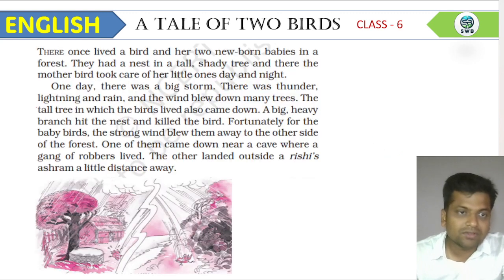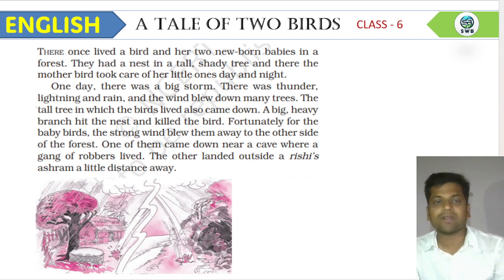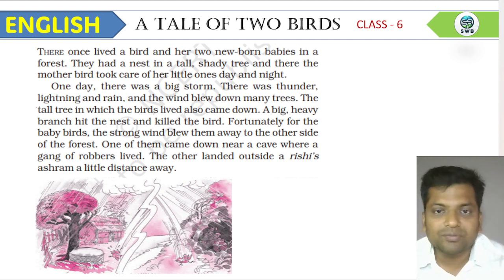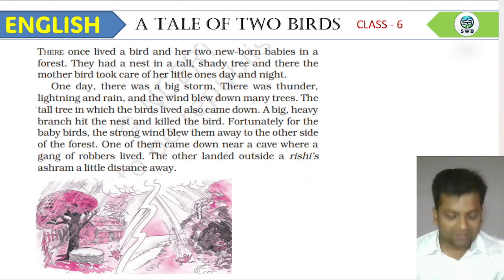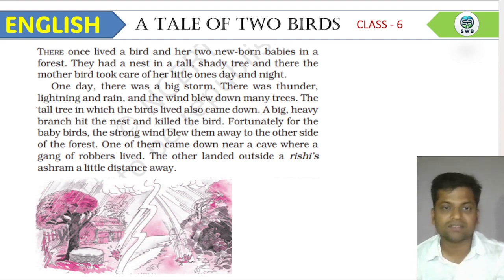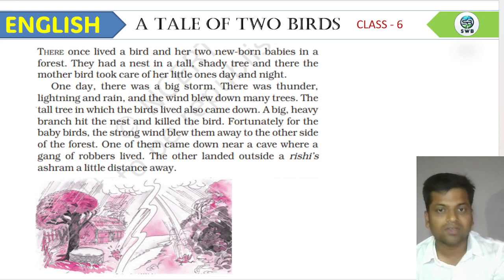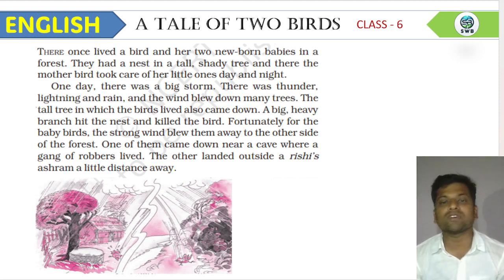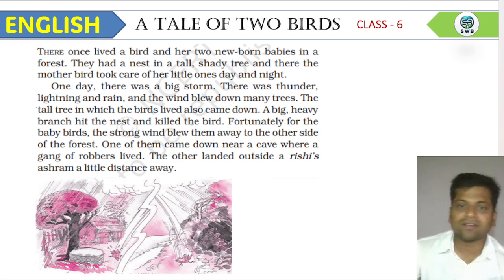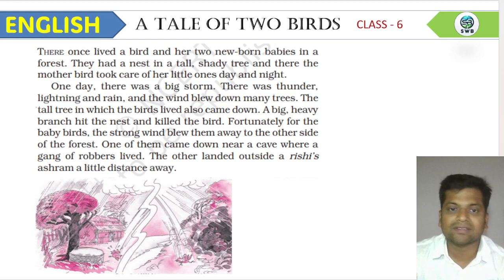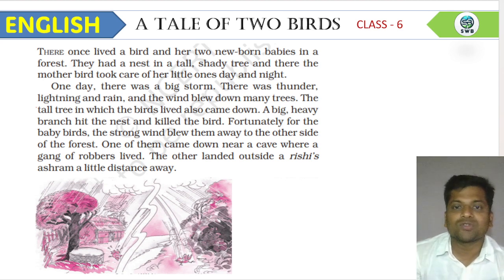So before going to the topic, let's read what is there in the topic. I want to say that three important characters are here. One is the mother bird, and another is the two newborn babies. First of all, we want to know about them. Where do they live? The mother bird was staying on a long tree, and the two newborn babies are fully dependent on the mother.